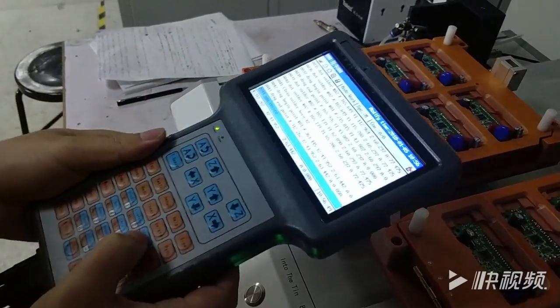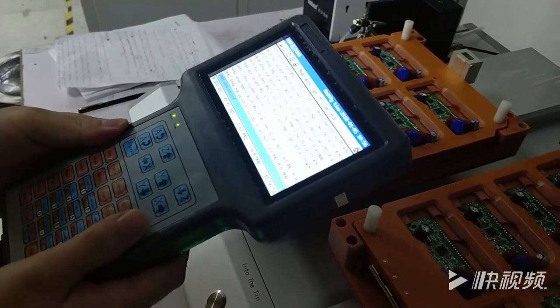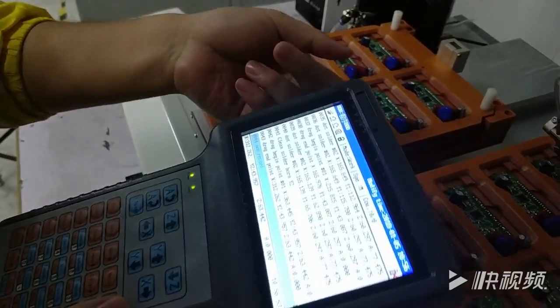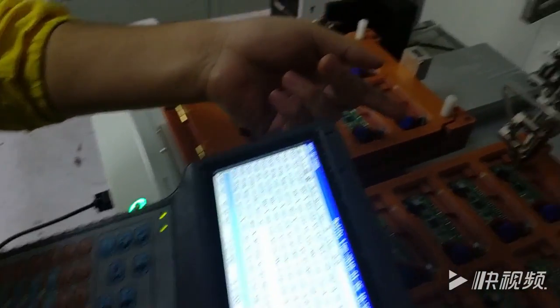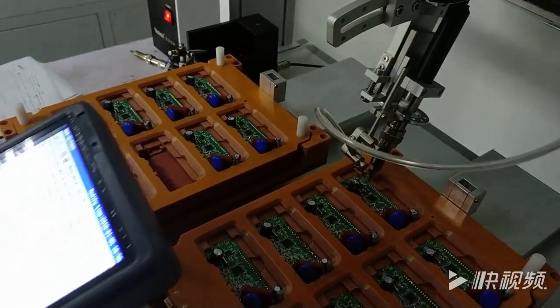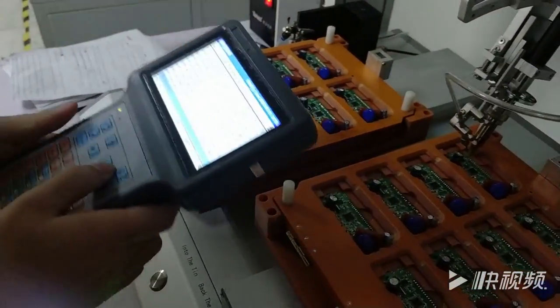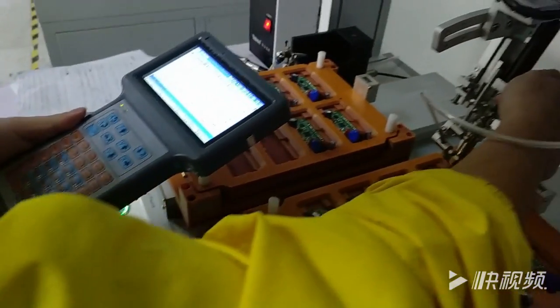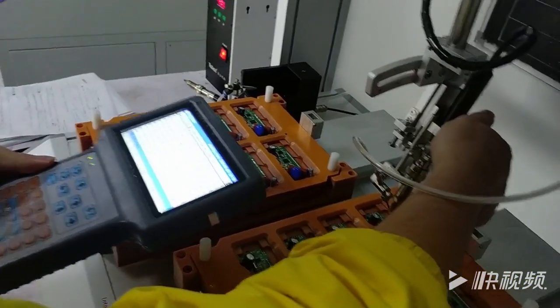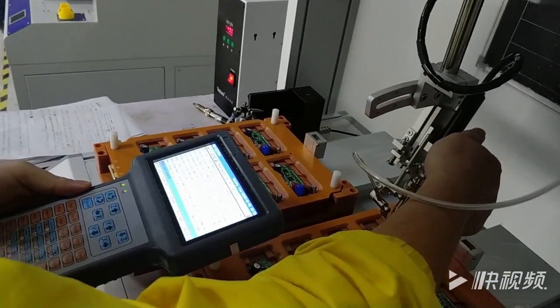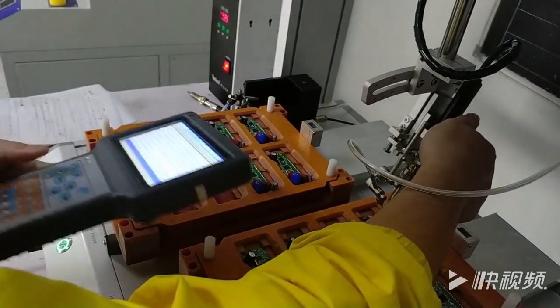Go on for next data soldering. Hold the soldering horn to avoid the soldering horn hitting the component.